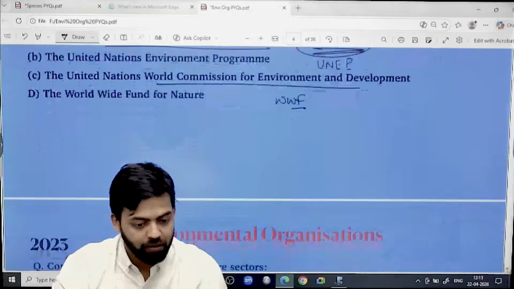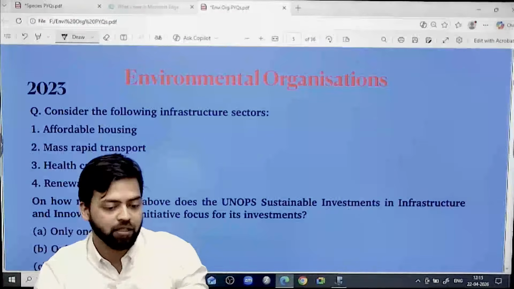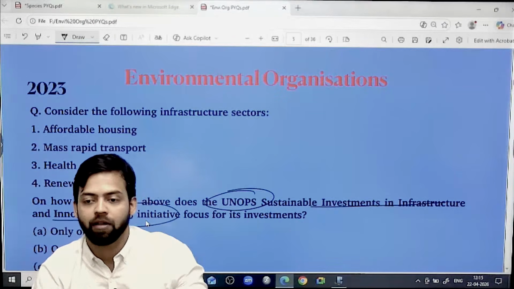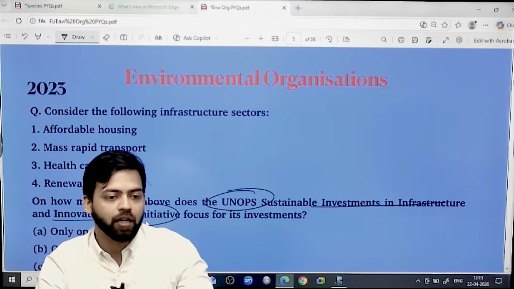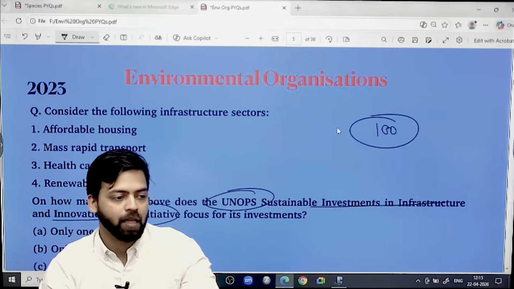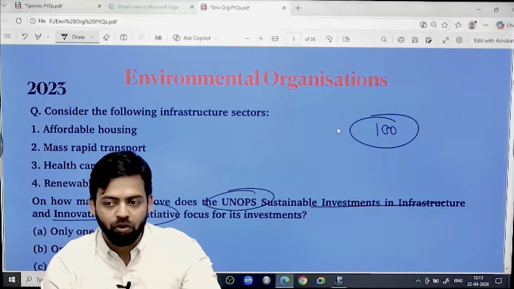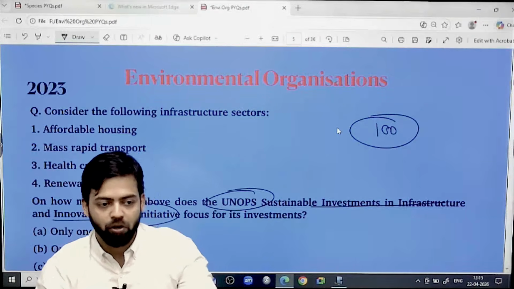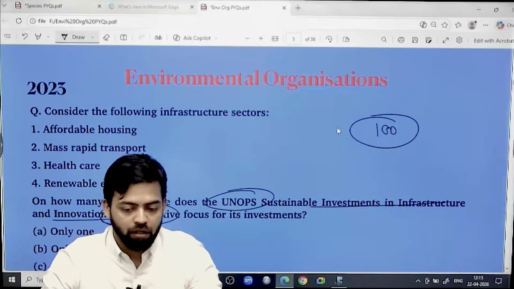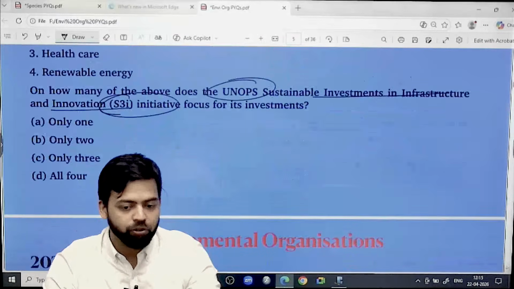So again, you need to go deeper as far as this particular one is concerned. Now this UNOPS, Sustainable Investments in Infrastructure and Innovation, S3I initiative. These kinds of organizations, there are more than 100 organizations like this. Under the UN only, there are 6 principal organs. Under those 6 principal organs, there are at least 20-30 organizations. So these types of questions you need to